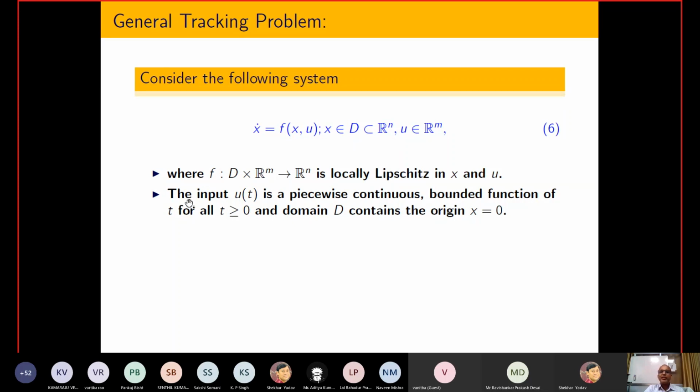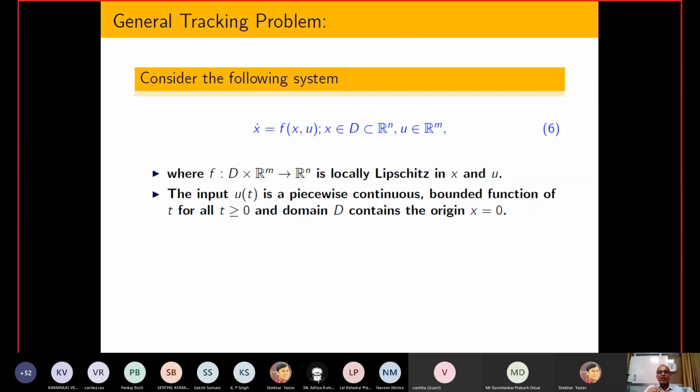Another important point, that is the second assumption. Nowadays we are simulating systems using some kind of computer, and most of the time we are not using an analog computer, we are using a digital computer. In a digital computer, whatever control signal I apply is not continuous, it is piecewise continuous.